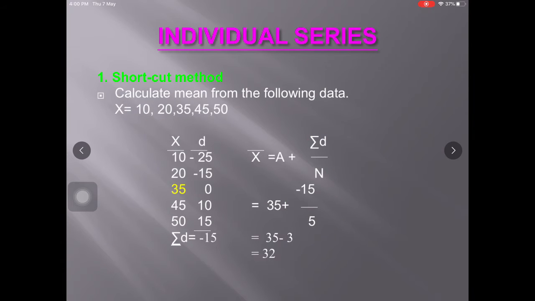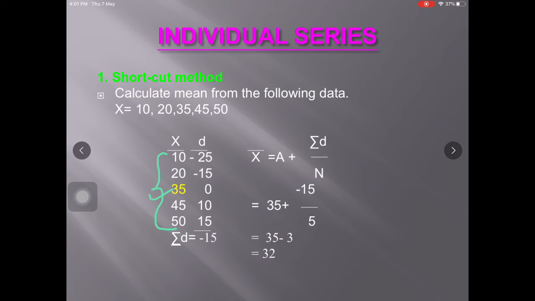Now the second method is shortcut method. The same example I have taken. So in shortcut method the formula used to compute mean is x bar is equal to a plus summation d by n. A is the assumed mean. That means from these observations we have to take one observation as assumed mean.